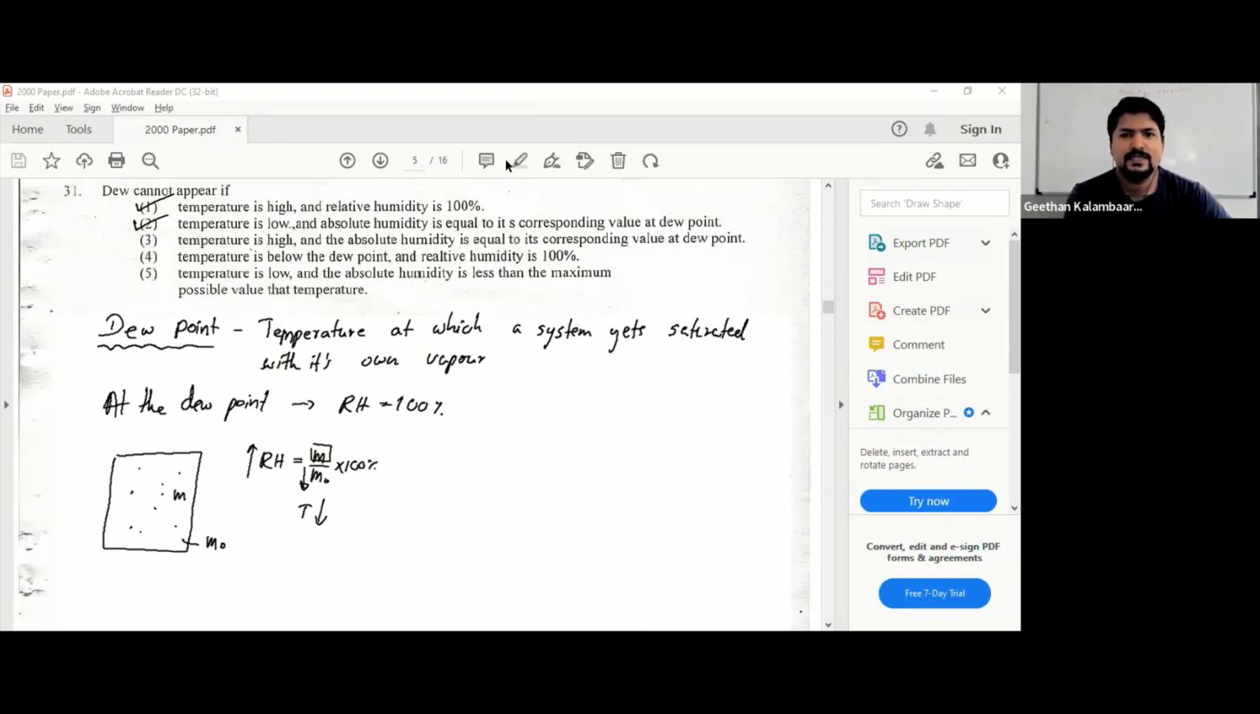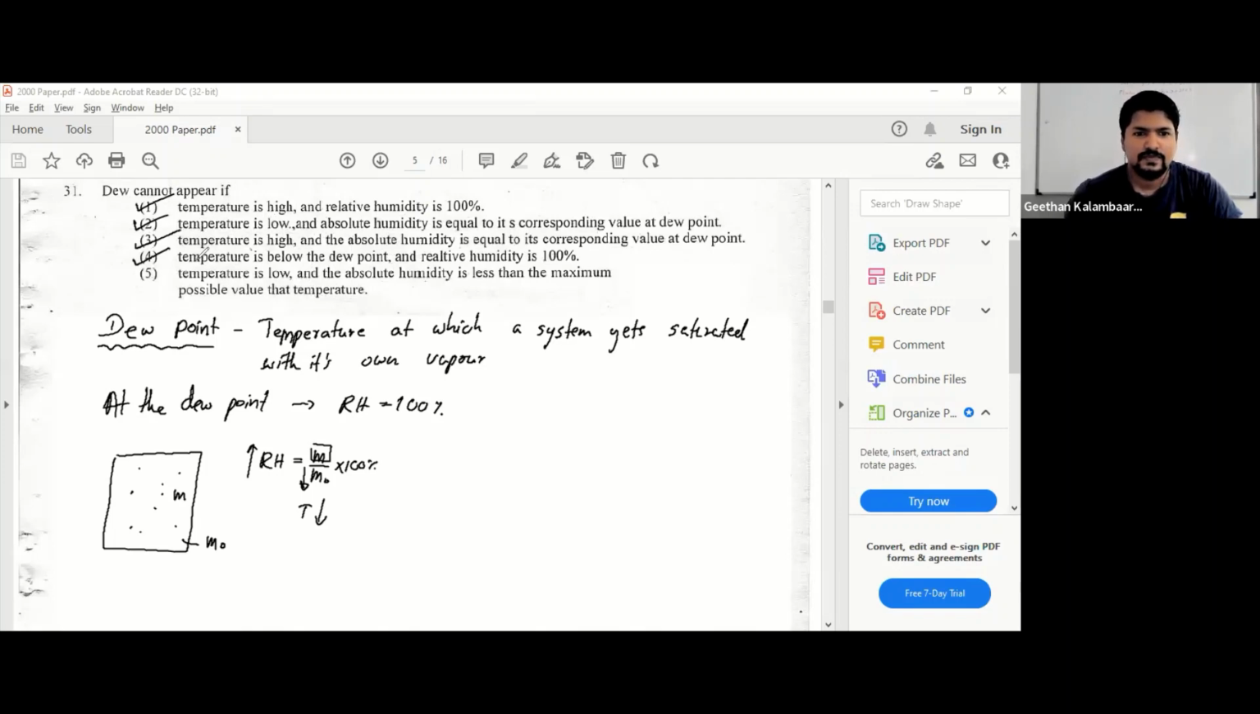Even though the temperature is high, if you are having the absolute humidity value which is equal to the corresponding dew point, yes. Even though the temperature is high, yes. Right. Temperature is below the dew point. If the temperature is below the dew point, definitely there's dew. What happens if you go below the dew point? It's getting deposited. So absolutely you are getting dew.